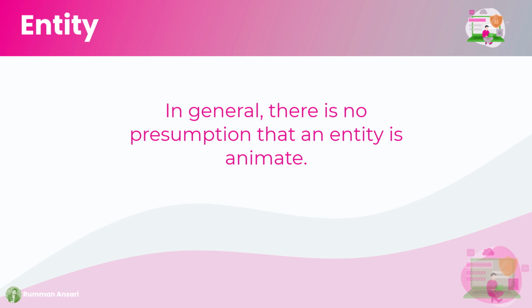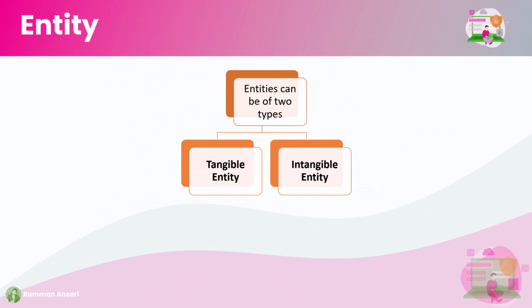So, based on this concept, an entity can be two types: one which is having the physical existence, and the second one which is having no physical existence but has a conceptual existence. So mainly we can say that entities can be divided into two types. First one is the tangible entity and the second one is the intangible entity.